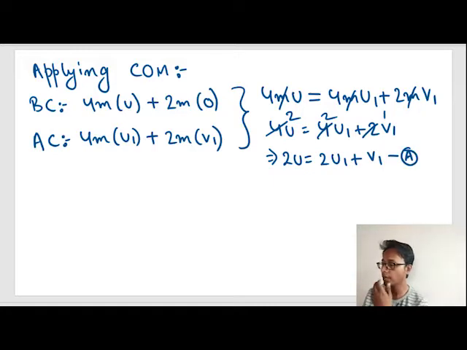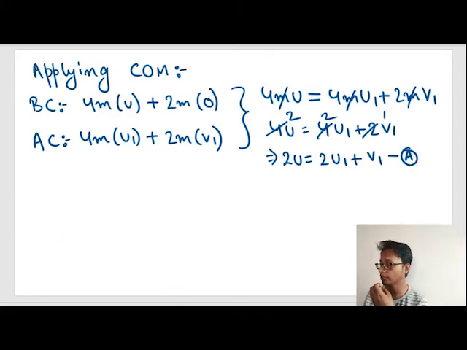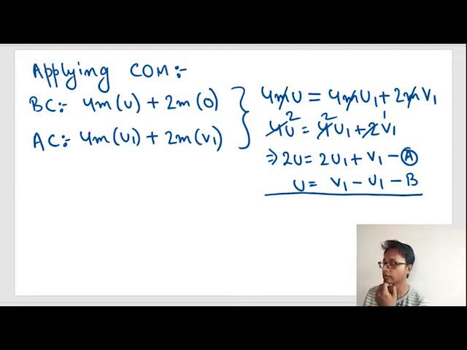Now I don't know the value of u1 and v1, but I have an equation from the coefficient of restitution: v1 minus u1 is equal to u. So let's write that equation here. Now the problem is I have to cancel out v1 and u1.